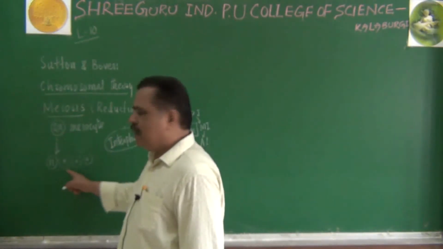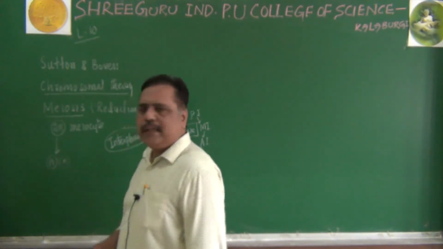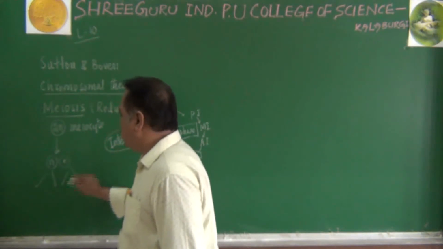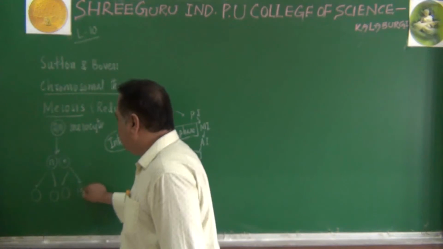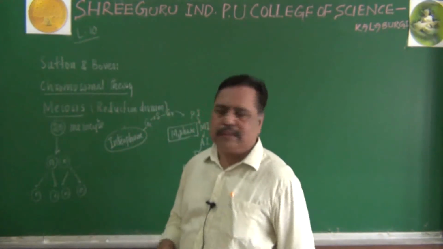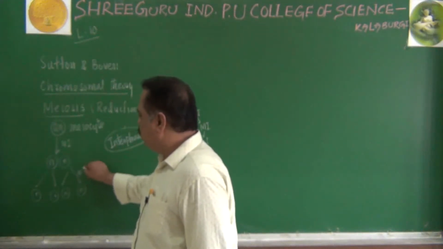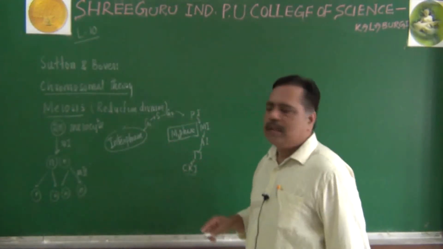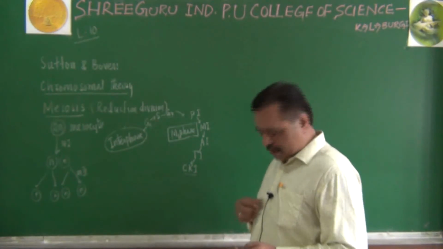Remember, at a time we are not getting four daughter cells. In the beginning we will be getting two daughter cells. Later they will undergo the second M phase and finally they will produce four haploid cells. This is M1, this is M2. Remember, meiosis 1, meiosis 2. Meiosis 1 has got its own prophase, metaphase, anaphase and telophase.